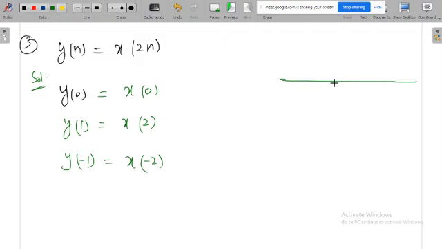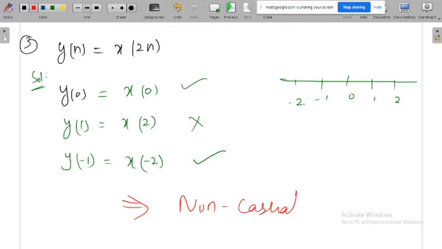So 0, 1, 2, minus 1, minus 2. y of 0 is equal to x of 0, this is okay. y of 1 is equal to x of 2, not okay. y of minus 1 is equal to x of minus 2, this is okay, but the other condition is not okay. That's why this is a non-causal system, and also dynamic.